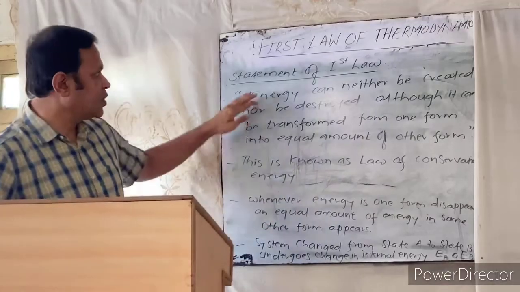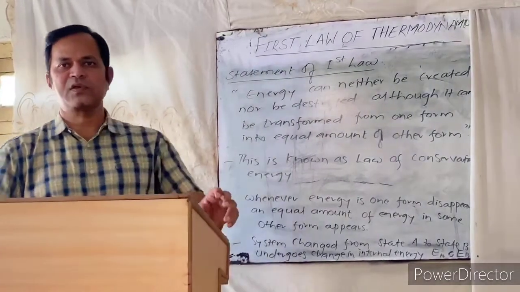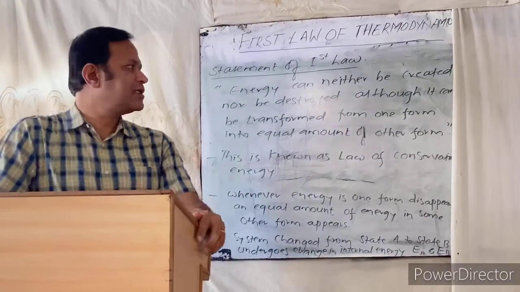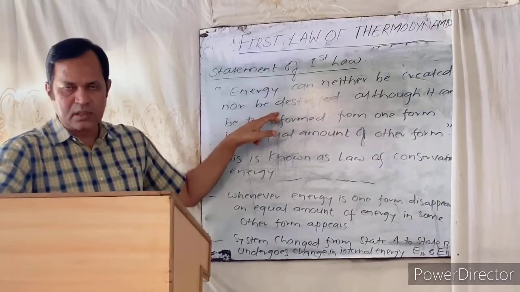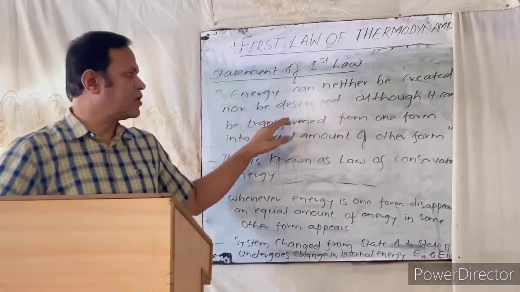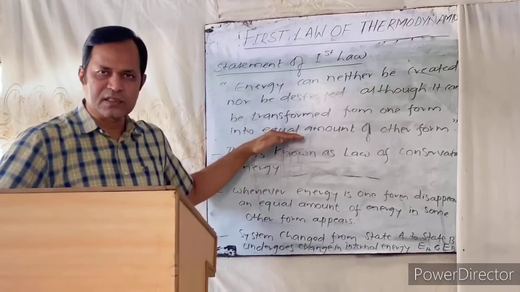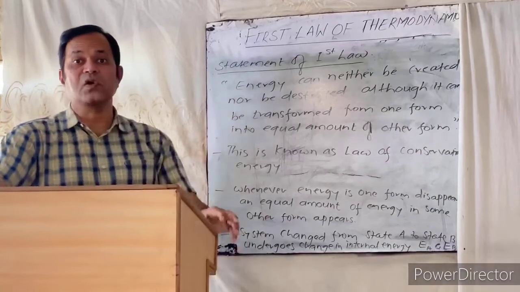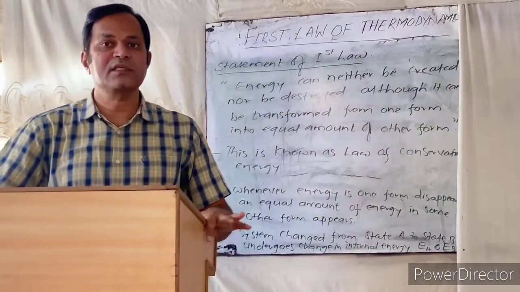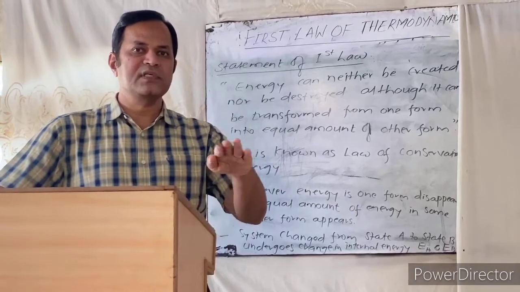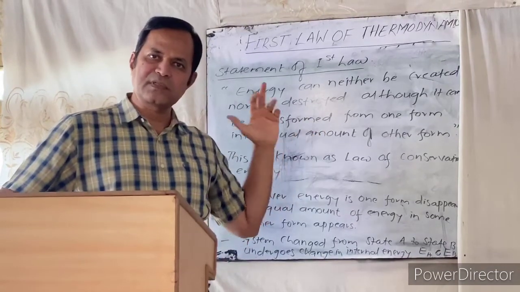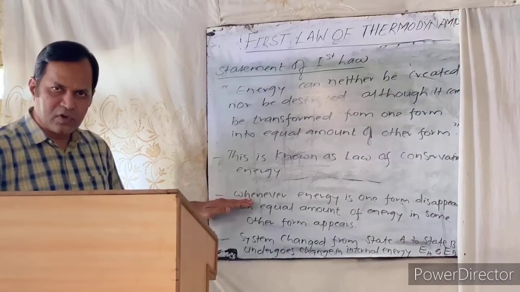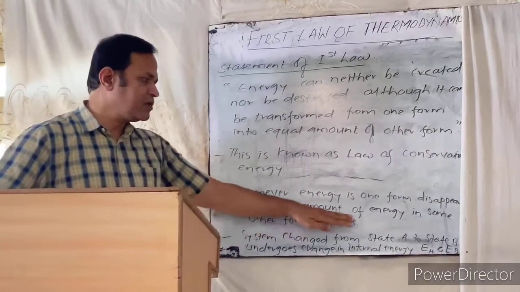Now, the first law of thermodynamics. The first law of thermodynamics states that energy can neither be created nor be destroyed, although it can be transformed from one form into an equal amount of another form. This law is also known as the law of conservation of energy, meaning energy is conserved. The energy of the universe remains constant. Whenever energy in one form disappears, an equal amount of energy in some other form appears.